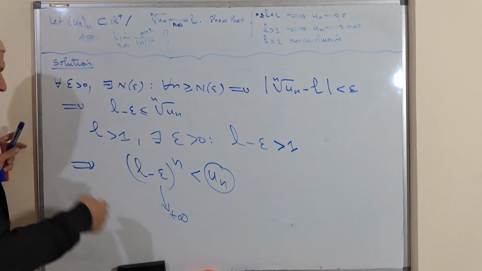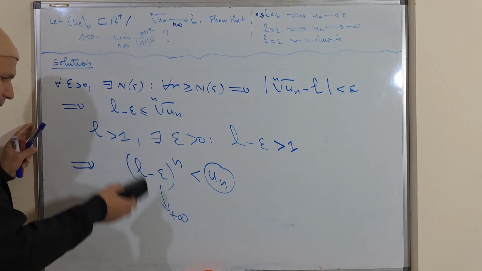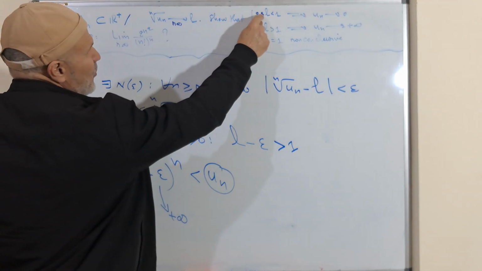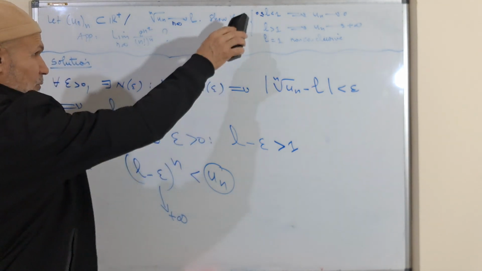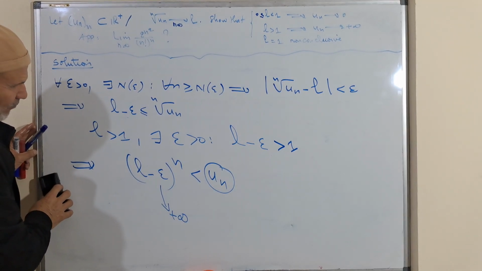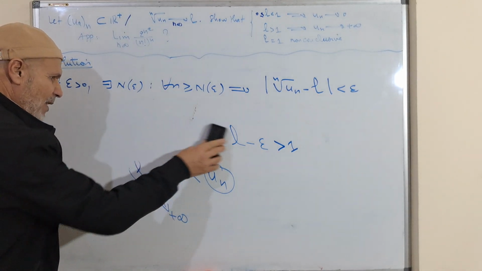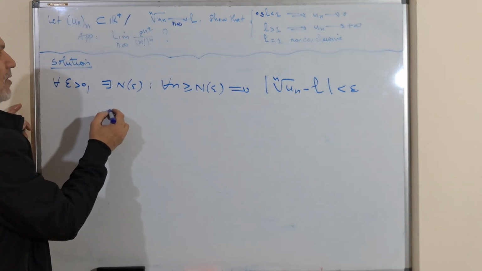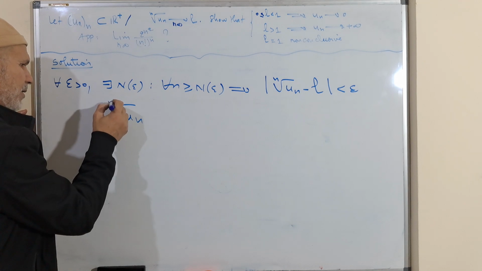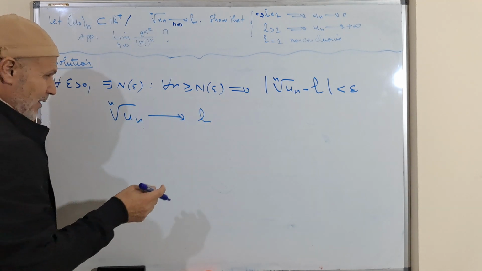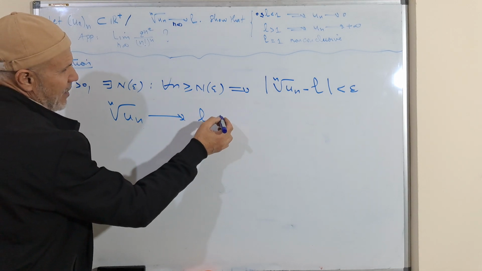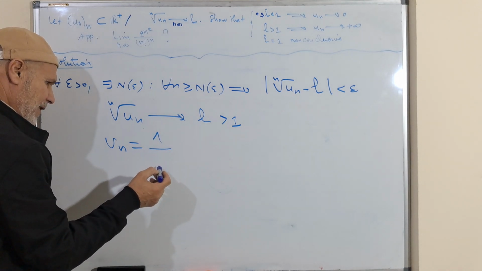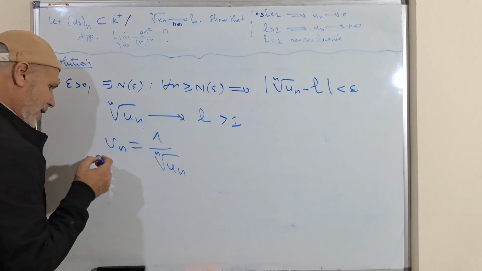We can also use the previous result. For the second method, it is sufficient to use the first result. How can we deal with it? We consider that the nth root of Un converges to L. If L is greater than 1, we consider Vn equal to 1 over Un.